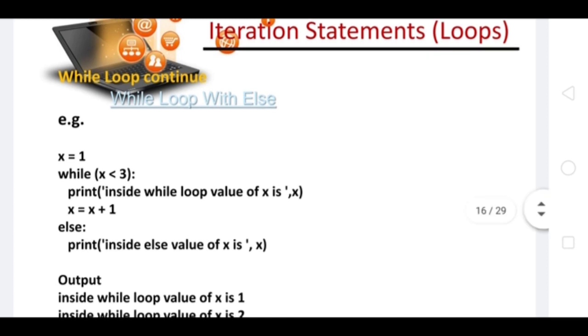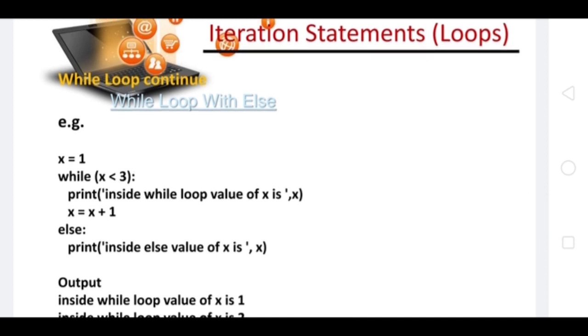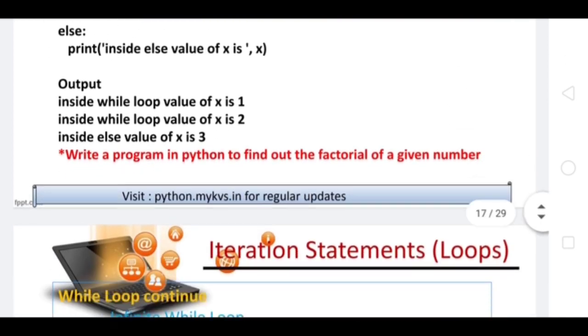Suppose this test condition turns out to be false, then the else part shall be executed. But if it is true, then the body of the while, that is print and x is equal to x plus 1, shall be executed. So the else part will be executed once we have a false test condition, otherwise the while loop body will be executed.